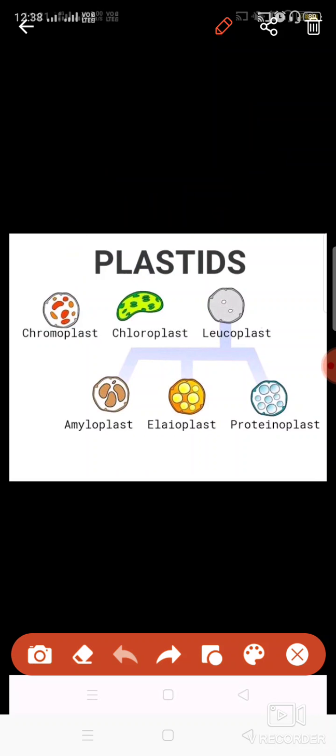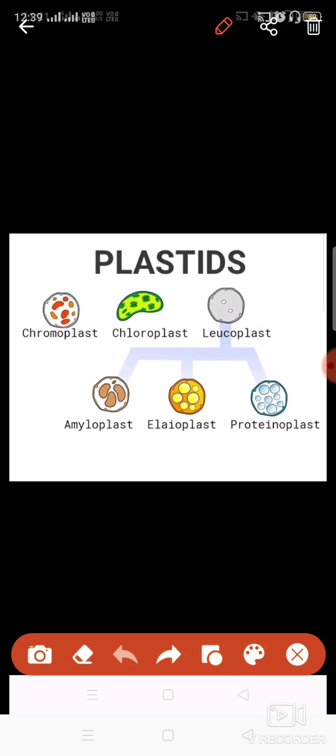You have seen that plants are having different colors, sometimes green, brown, yellow, red. So these are the structures, that is the plastids or the colored cell organelles. Plastids means the colored cell organelles. These are having some pigments, some colored substances. Pigments are the colored substances which are present in these cell organelles, which basically impart the color, and these have some other functions also.